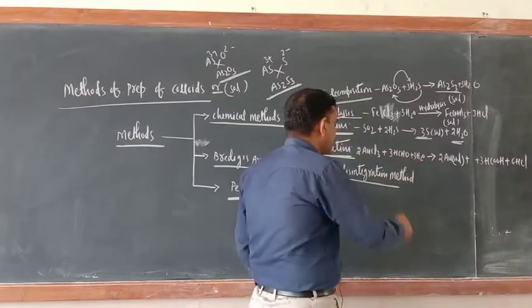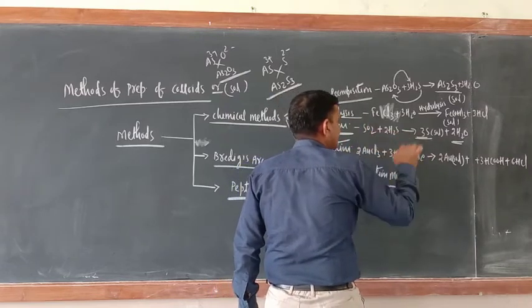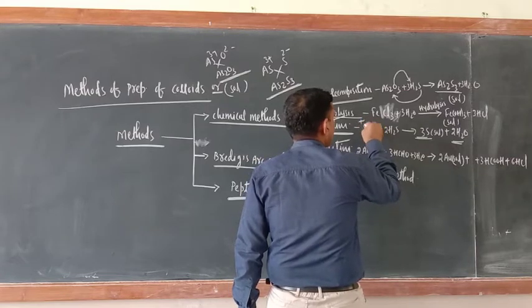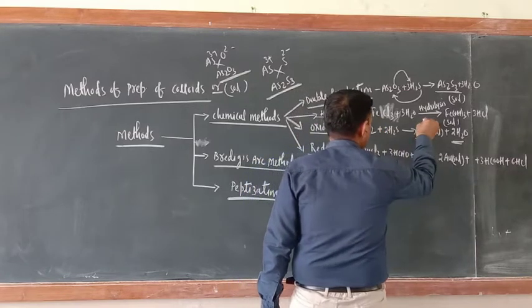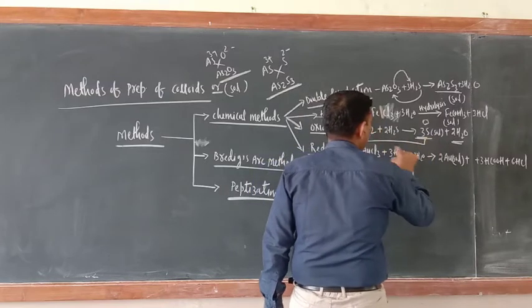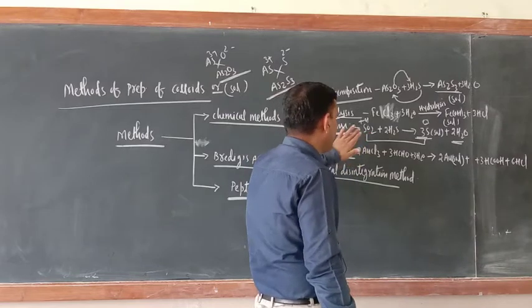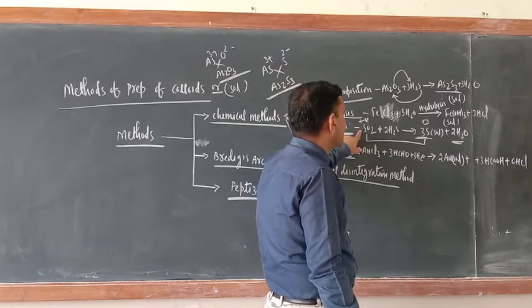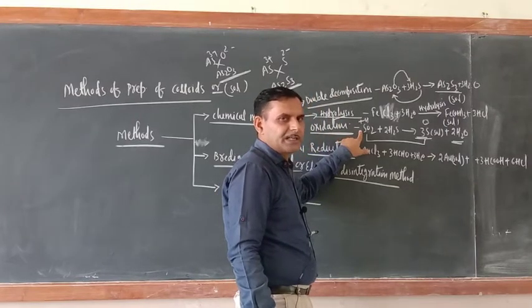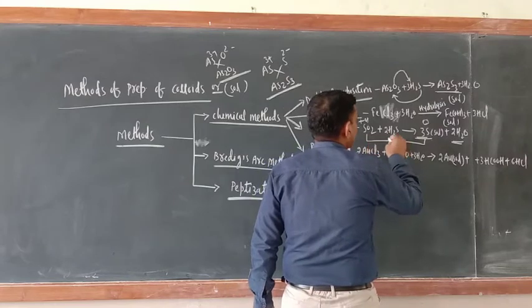So now just see, in this reduction very easily you can find out. Just see, oxidation and reduction. I will write here only. What is the oxidation state of sulfur? +4. But what is the oxidation state of sulfur here? 0. So +4 to 0, there is a decrease in the positive oxidation state. Am I correct or not? So when there is a decrease in the positive oxidation state, then what is the name of that reaction? Reduction.